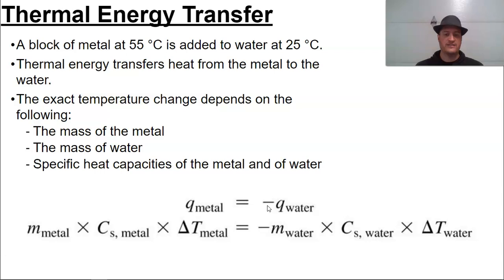Now, this negative sign can be on either side. It does not matter. This negative sign is just a mathematical correction. If we had the negative over here, because we have a negative delta T, this side would be positive. This would just be positive value, positive value, positive value, also equal. So the negative can be on either one. Again, the negative is a mathematical construct, not a scientific one.